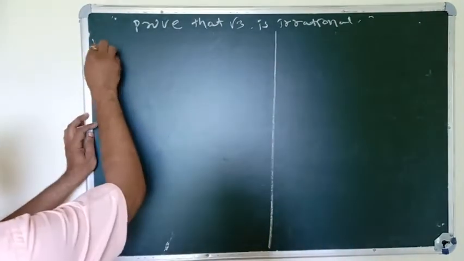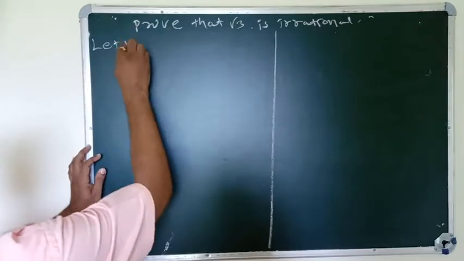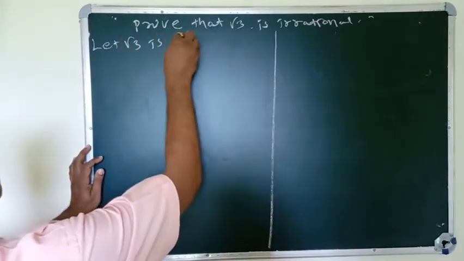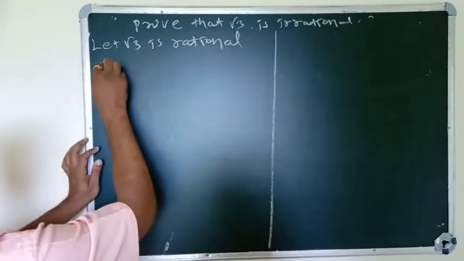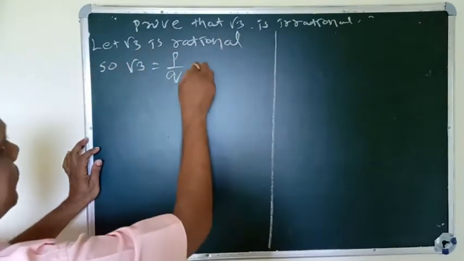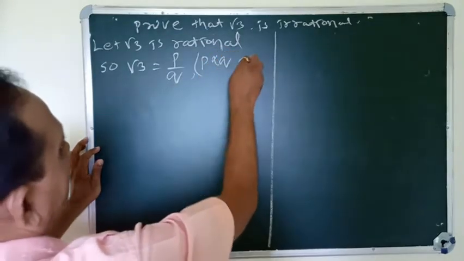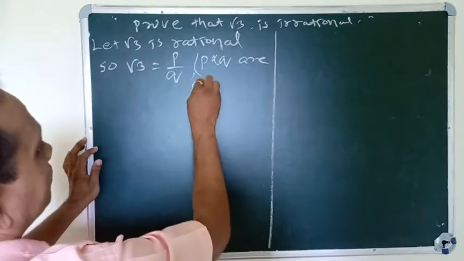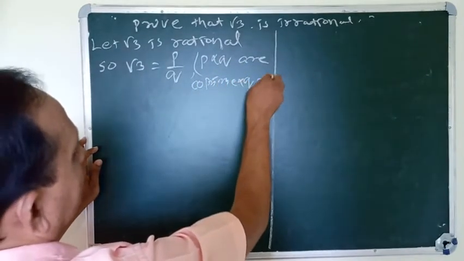Suppose root 3 is rational. So root 3 equals p by q, where p and q are co-prime and q is not equal to 0.